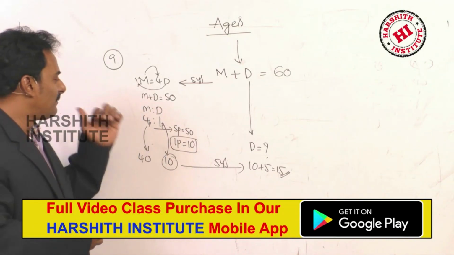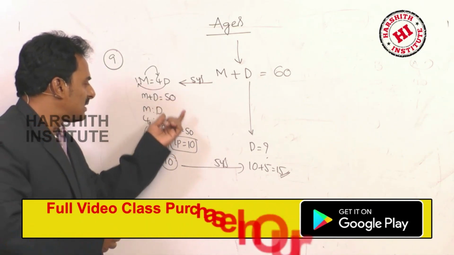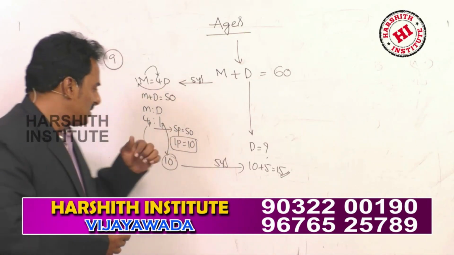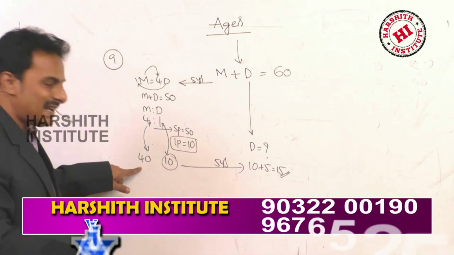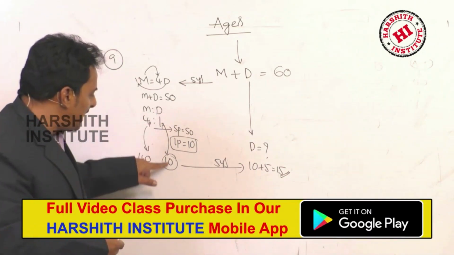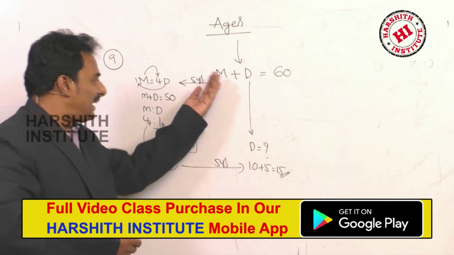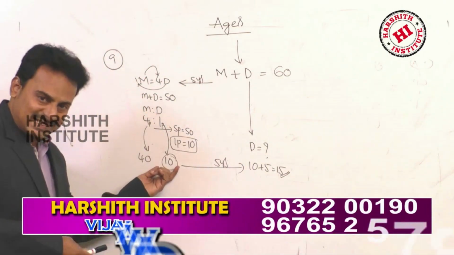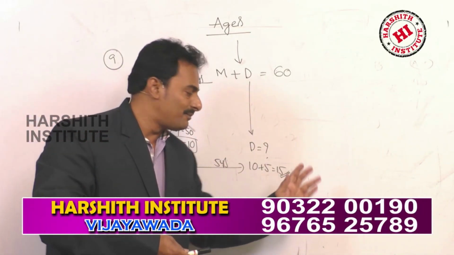So 5 parts total, the total sum of the ages is 50, each part 10. So mother's age, 4 parts, 4 tens are 40, and daughter 1 part, 1 ten is 10. These are the ages 5 years ago. 5 years ago, daughter's age is 10. What about the present age of daughter? 15.